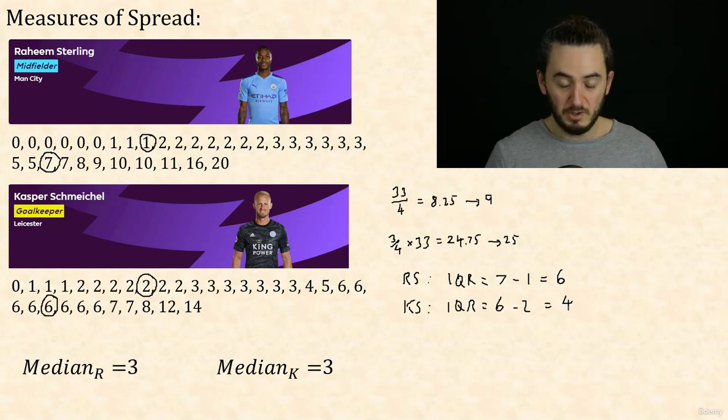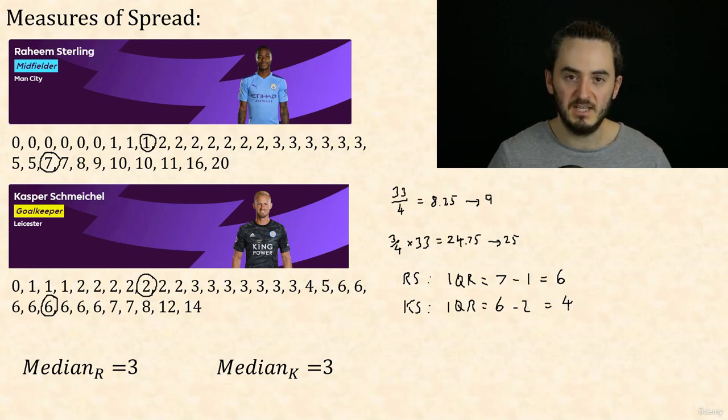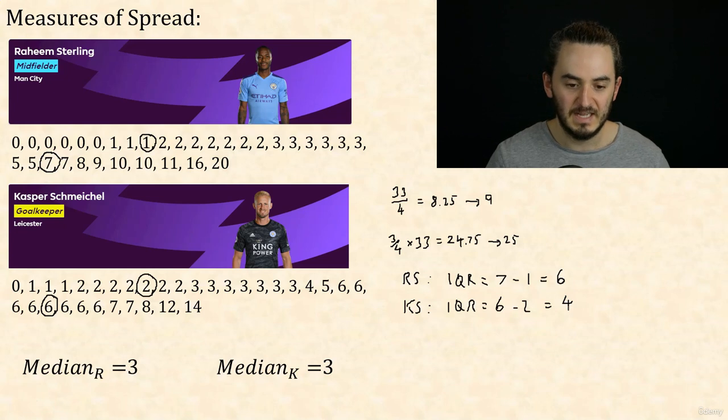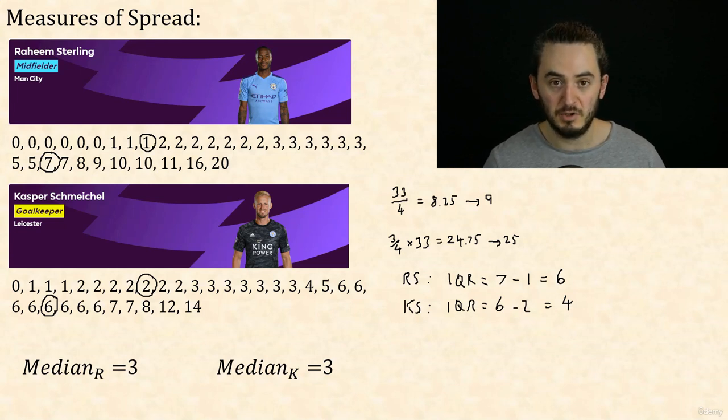Now, who should you pick for your team? Well, this is the kind of interesting thing about statistics, is that statistics gives us the information and then we need to add a layer of interpretation to think how we apply it. So who you pick for your team depends what situation you're in. Let's say it's the last game of the season and you're quite a long way behind someone in your league and you need a huge score. Well, which of these players is more likely to give you a huge score?